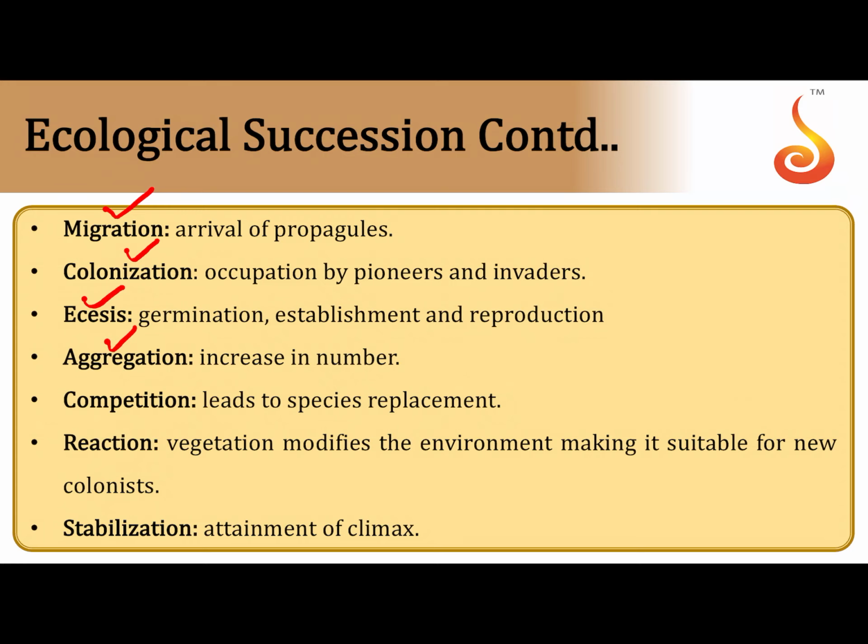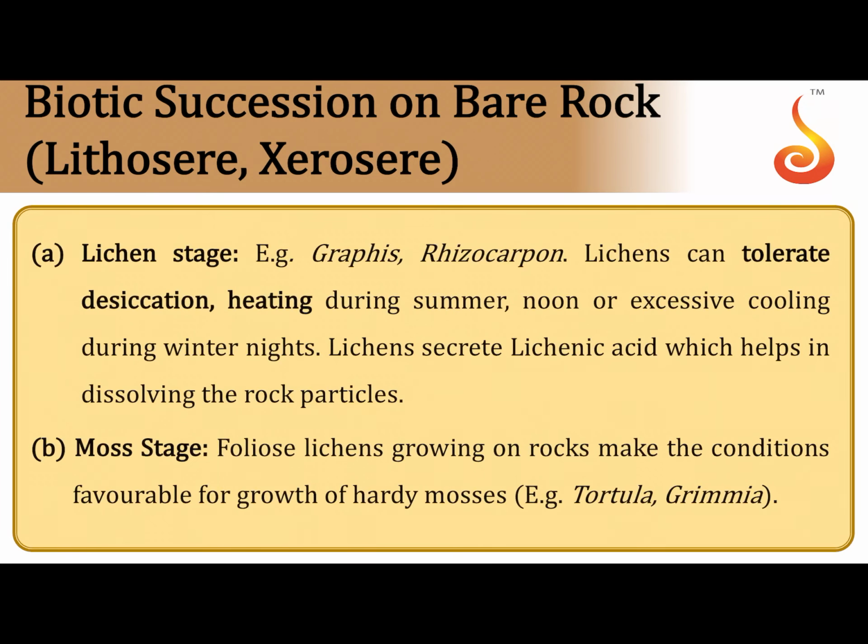Then they start increasing in number, they start competing with each other for the resources, and they start modifying their environment and making adjustments to accommodate new colonists. This is called reaction, and finally the community attains a so-called stability that is referred to as the climax community.